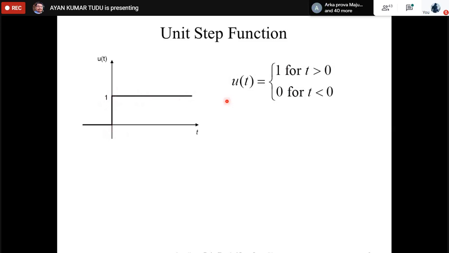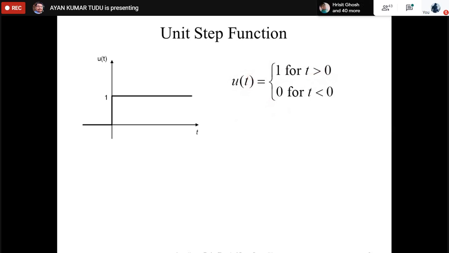As you can see from this particular expression, this unit step is 0 whenever the argument within the parenthesis is negative, and is unity whenever the argument within the parenthesis is greater than 0. I'm again repeating that this unit step function is 0 whenever the argument within the parenthesis is negative, and is unity whenever the argument is greater than 0.